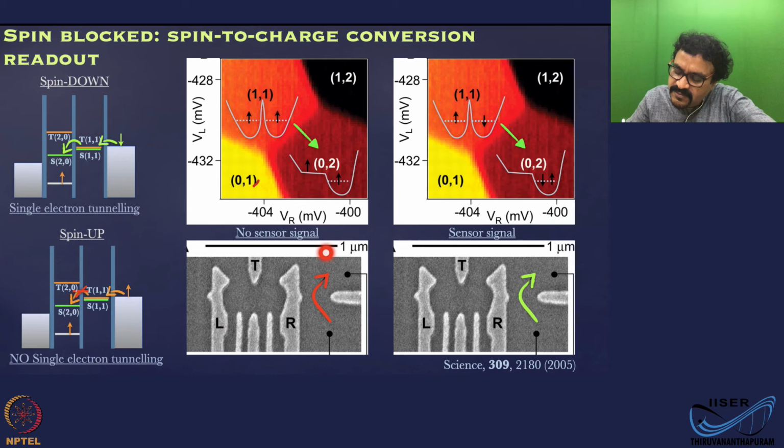Now that means a singlet state can form a 20 or 02 state. If the initial spin is spin up, parallel to this spin, then it is going to form a triplet state. Then that cannot form a 20 state here or a 02 state. What we are trying to say is that spin information is now encoded into the charge information.